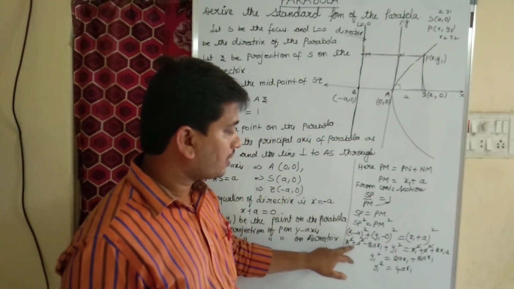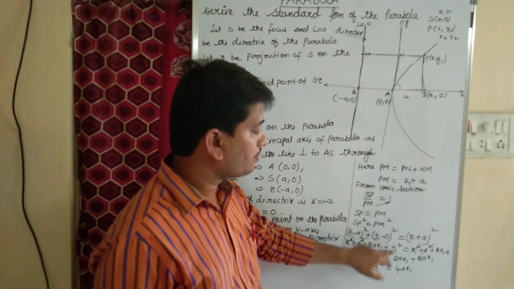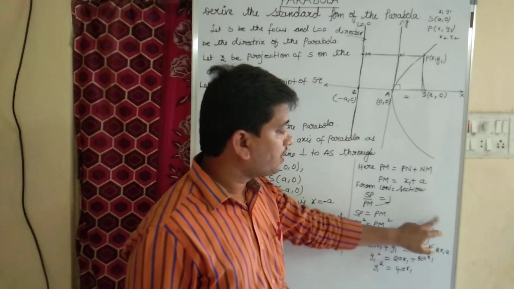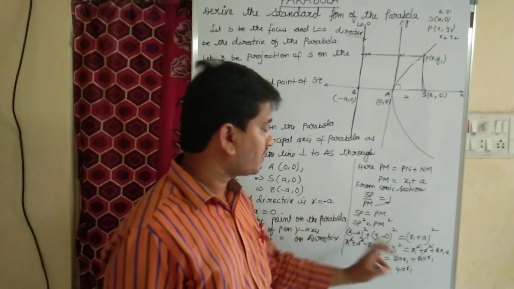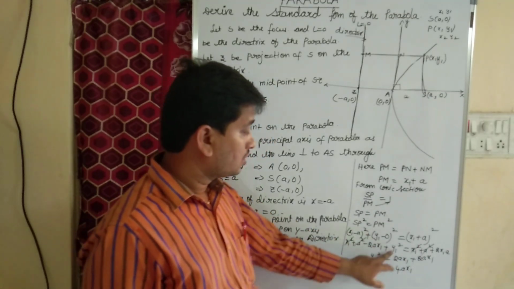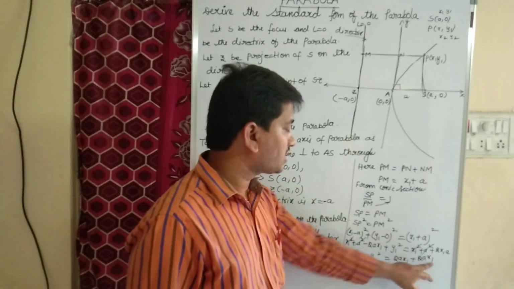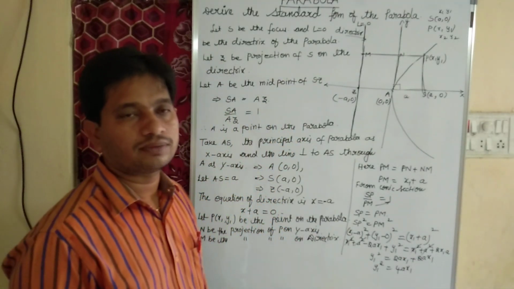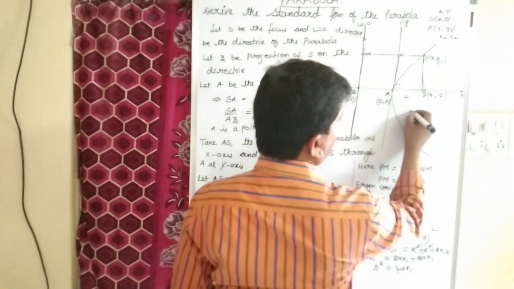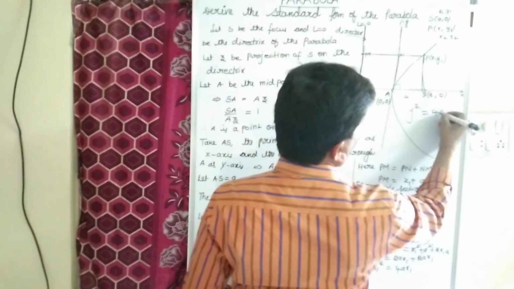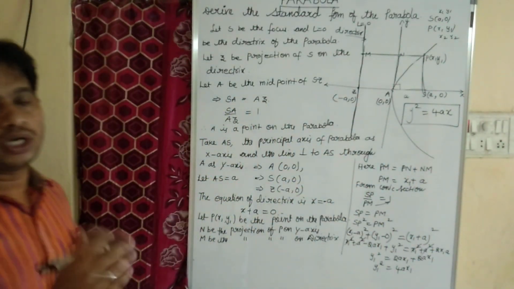By the (a minus b) whole square formula, a square plus b square minus 2ab; y1 minus 0 means y1 square, equals the (a plus b) whole square formula, a square plus b square plus 2ab. x square cancels, a square cancels. So y1 square equals minus 2ax1, you transpose, plus 2ax1. 2ax1 plus 2ax1 is 4ax1. So y square equals 4ax. Children, y square equals 4ax is called the standard form of the parabola.